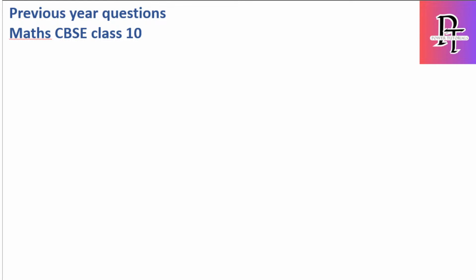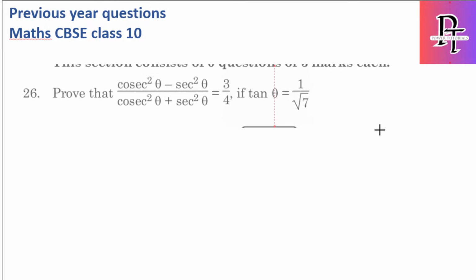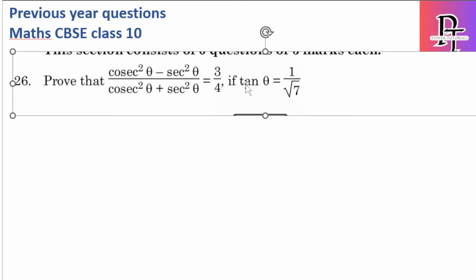I'm going to solve one more 3 marks question, but the topic is similar, you just have to apply all the identities and ratios and solve whichever question you get. This is one of the 3 marks questions. I'm going to solve it as the last question for today.